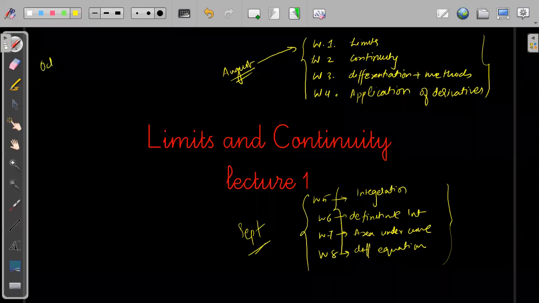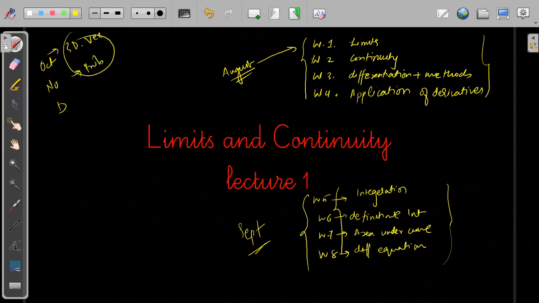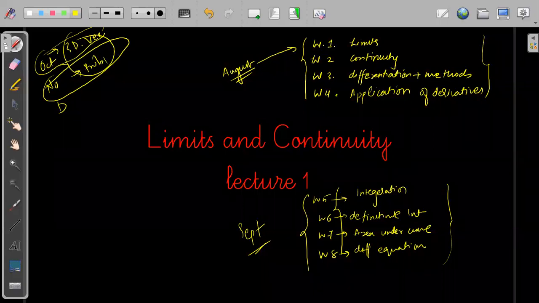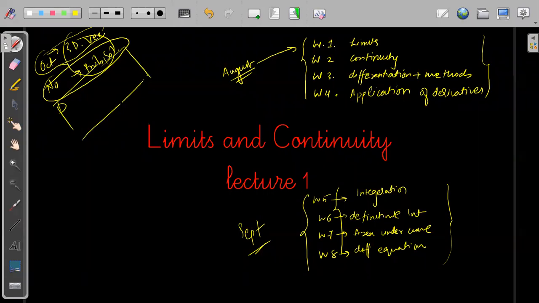Then October, November, December. We have 3D, then vectors. We have probability. These two parts we will take a whole month. 3D and vectors I'll complete in October. Then in November we'll take probability, solution of triangles and the remaining topics. And from December we'll start revising for your 11th class. We can start with functions and all.